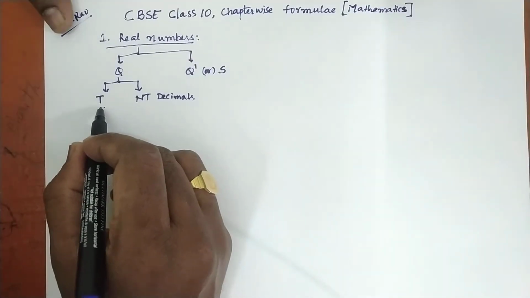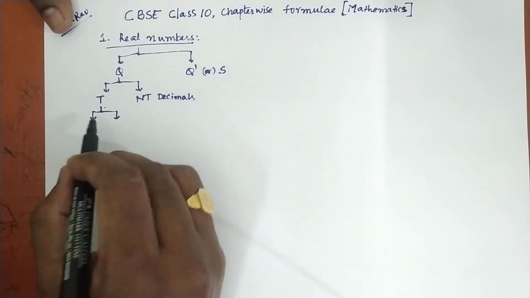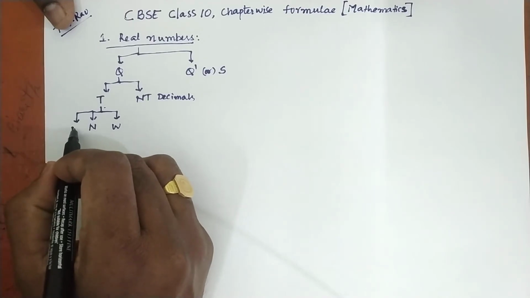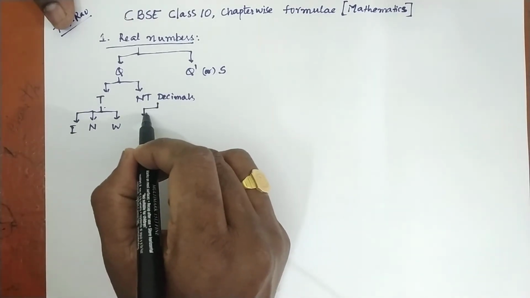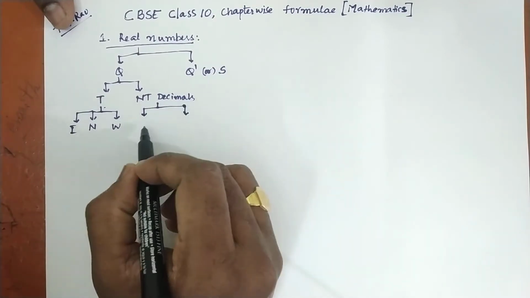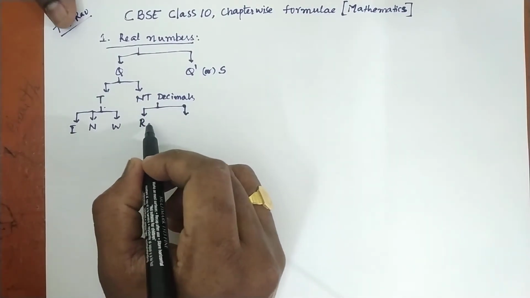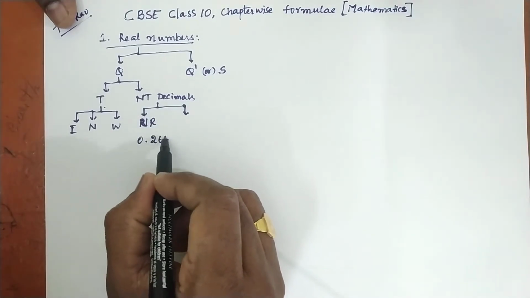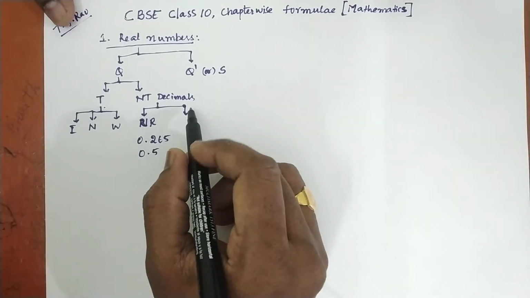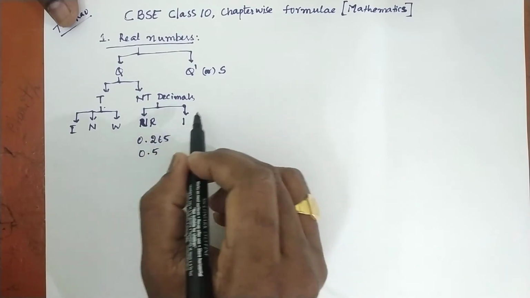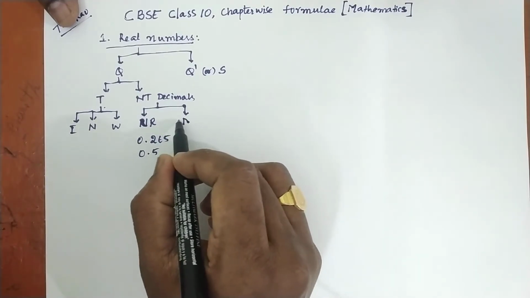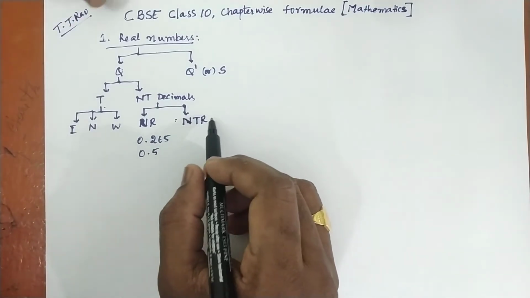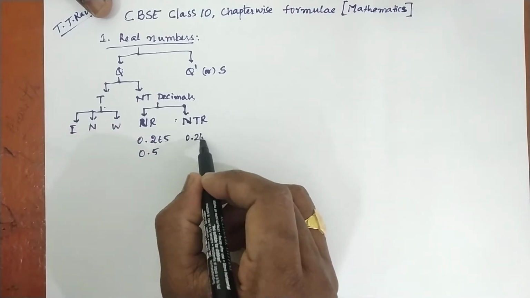Under terminating decimals we have natural numbers, whole numbers and integers. This we have already studied in lower classes. And for non-terminating decimals, we have recurring and non-recurring. Recurring and non-terminating is like non-terminated and recurring, for example 0.2626 and so on.